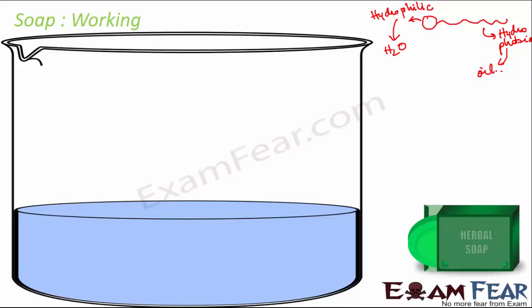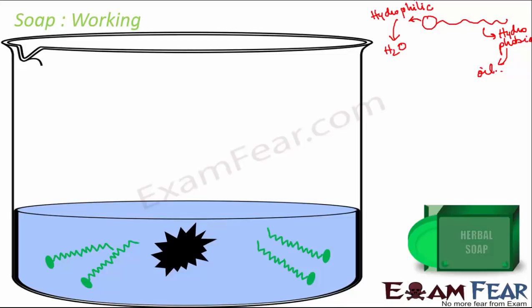So what happens is, let's say if this is the soap, now when you put the soap inside the water, what's going to happen? Let's say that there is a dirt. So let's say this is a dirt particle and these are your soap molecules. These round shaped things are hydrophilic. That means they dissolve in water, but the other end, this tail end, is hydrophobic.